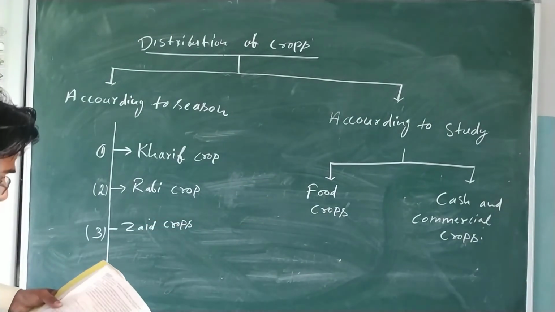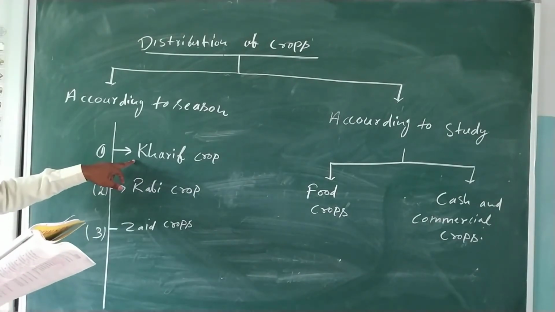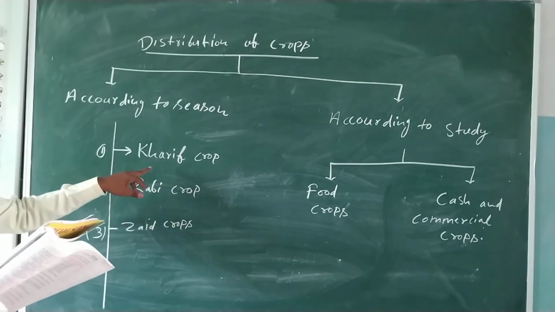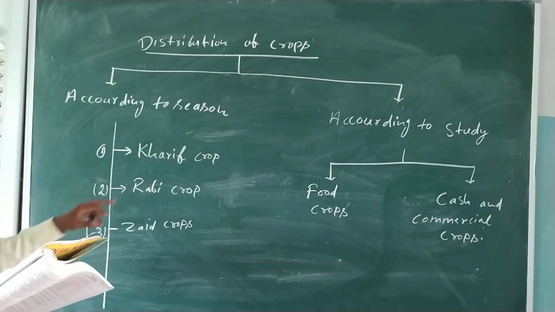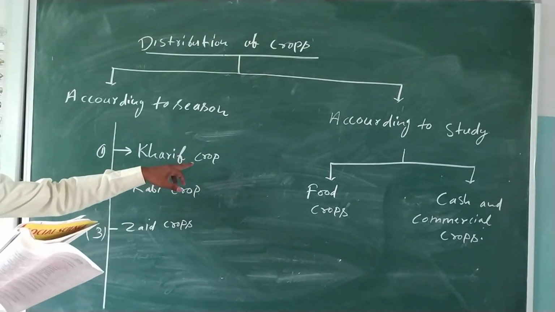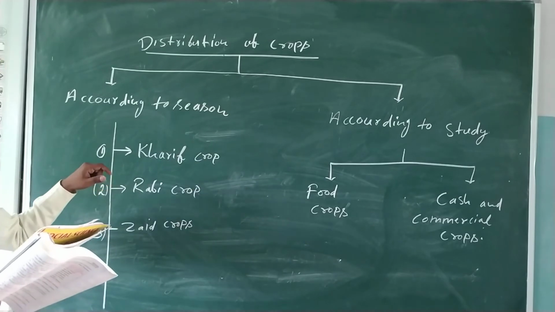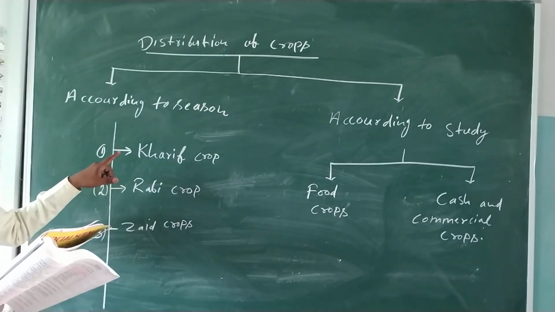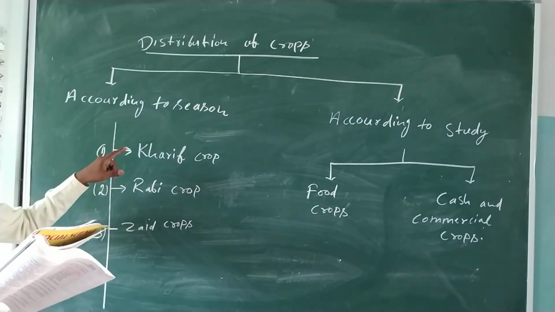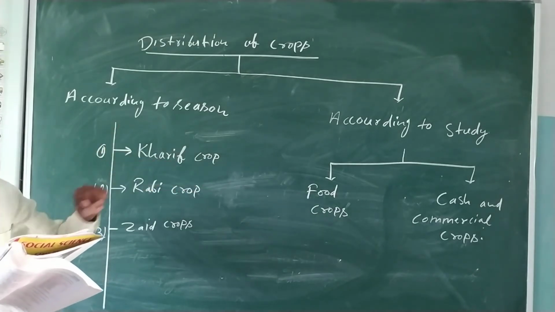So let us see here kharif crop. Kharif crop is sown in the beginning of the rainy season, means June to July, and the crops are rice, jowar, bajra, maize, soybean, sugarcane, cotton, groundnut, etc. So these are the types of kharif crop.